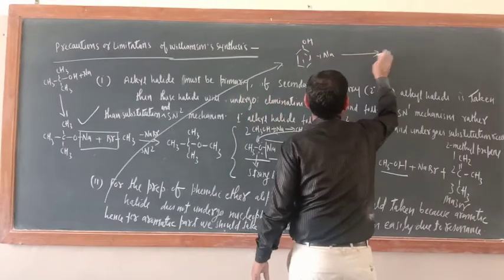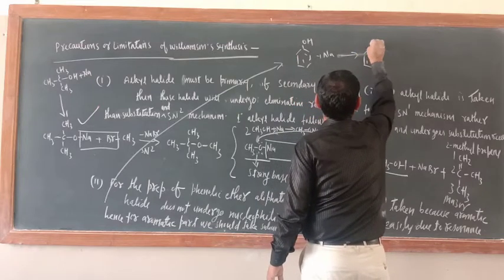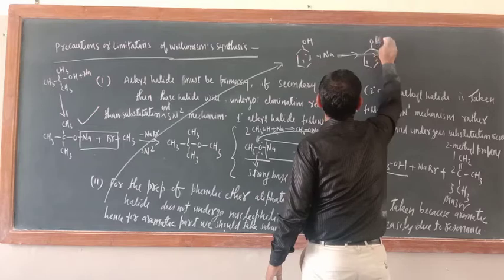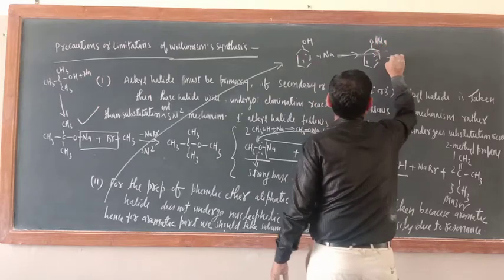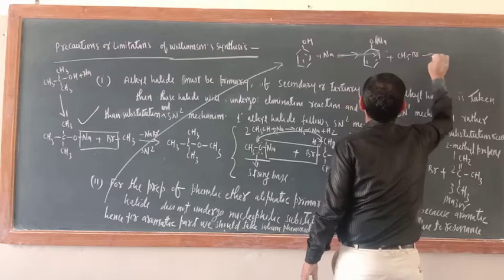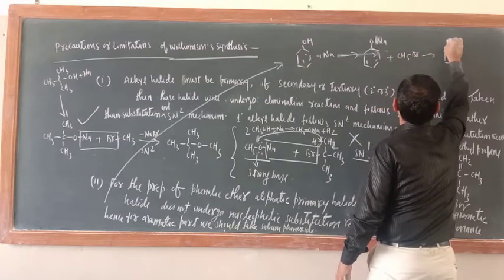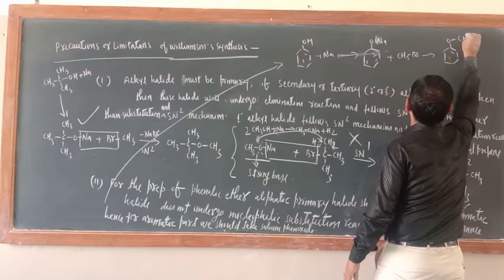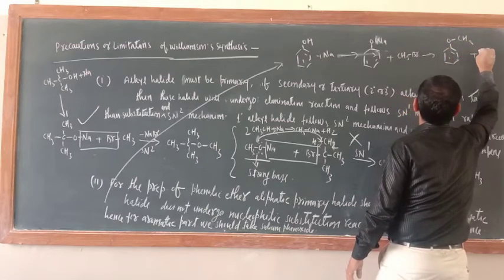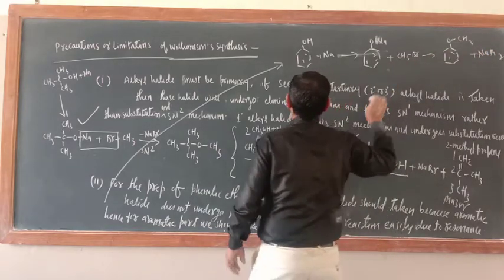Just see here, suppose you want to prepare this one, OH plus Na. So here the product is sodium phenoxide, and its reaction with CH3Br. Here you will get O and CH3 here, plus NaBr.